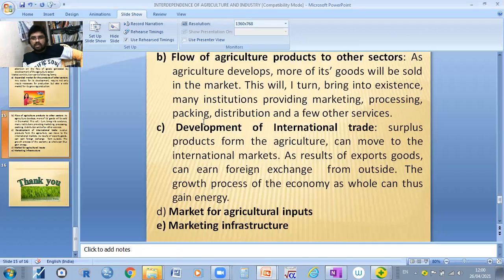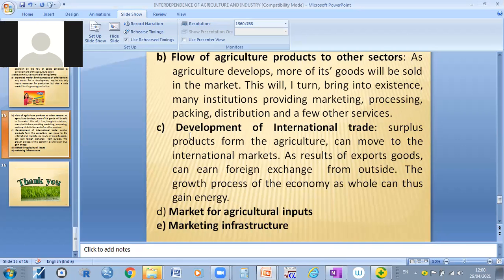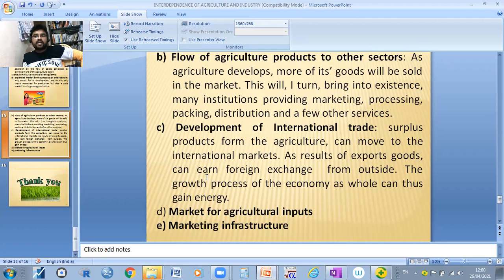And the next one, development of international trade. For example, to export goods and services. So whatever surplus products are there in the agriculture sector, we can export to other countries. Nothing but surplus products from agriculture can move to the international market. For example, when you are producing more and more items, after consuming in our country, the remaining items will be exported to other nations. As a result of exporting goods, we can earn foreign exchange from outside, nothing but we will earn foreign currency.